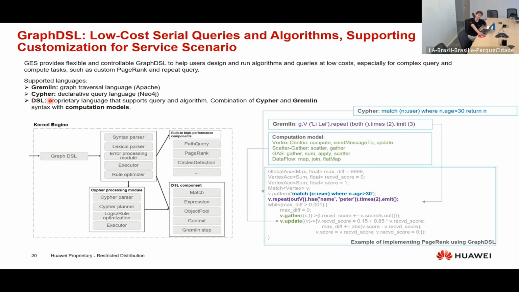But if you want to use Gremlin or Cypher, and you don't care about our DSL, which, I mean, it is recommended to use it, but if you don't want to use it, you can use the 3 options, right? It's up to you. Here's just an example of how we can implement an algorithm. I think it's PageRank, I don't remember, using GraphDSL, right? So it's very simple. Yes, it is PageRank, it's here.